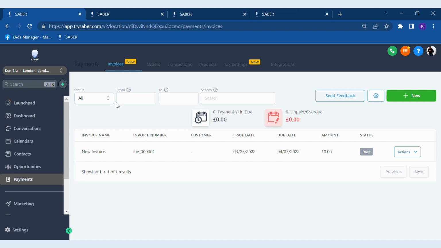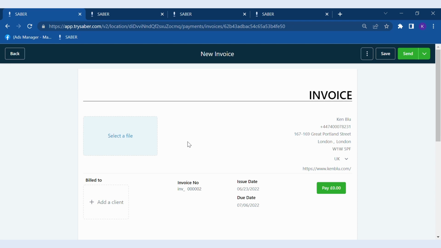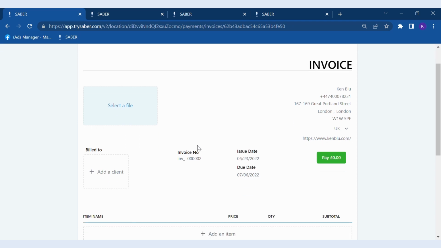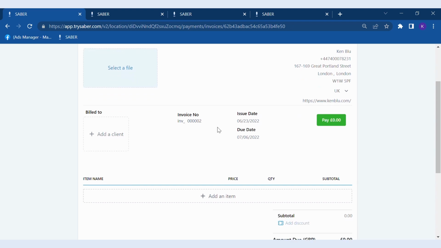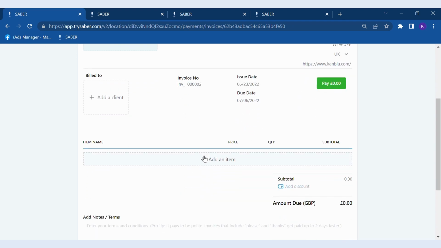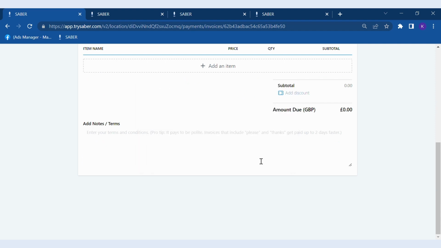On SABER, you could also monitor your finances. So next thing is monitoring your finances. So you can create invoices on the software, which allow you to chase people up and check things out and see what people are meant to be doing and what they shouldn't be doing, and so on and so forth. So this is as an example. You can update a file if you need to for your image, and you can decide what the amount is that they need to pay and what the item is. It could be a product you have already, whatever the case may be.